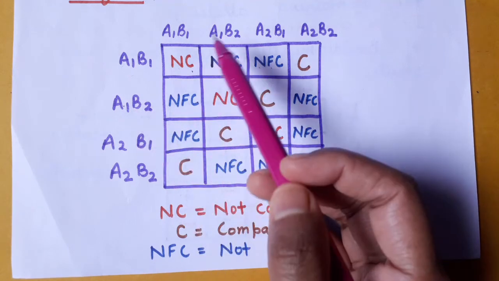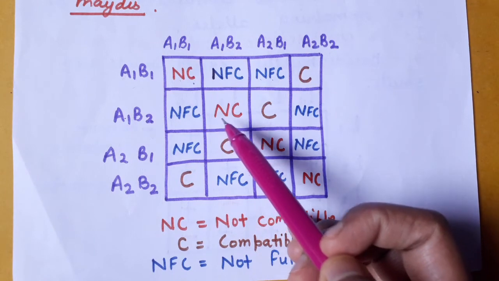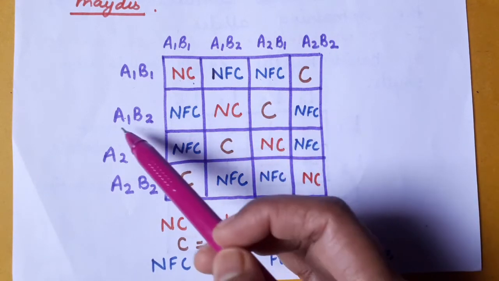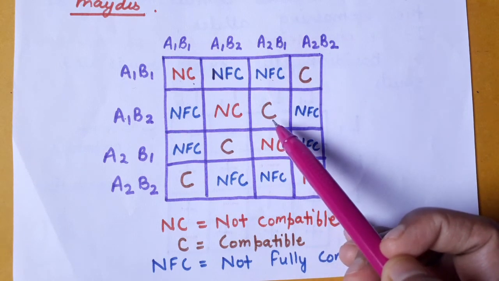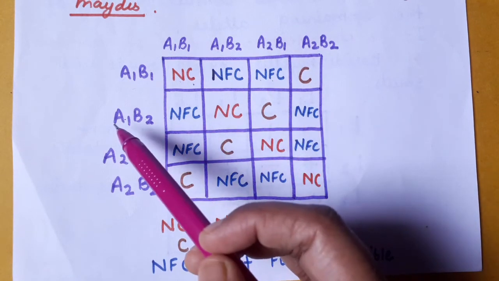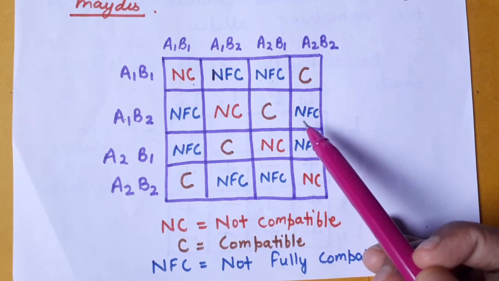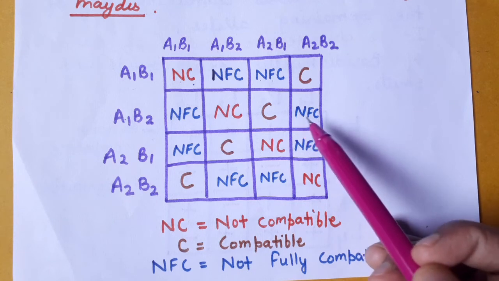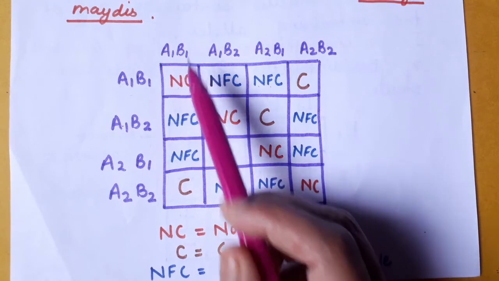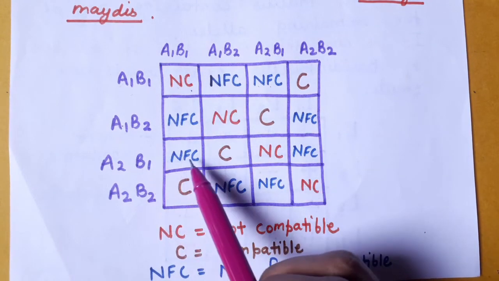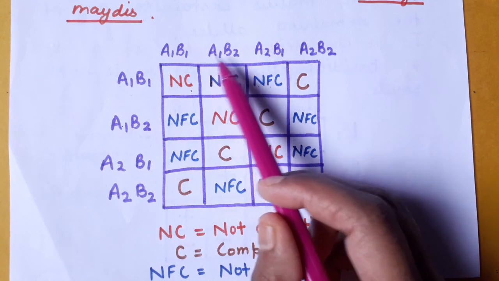Next one is A1A1, B2B2. Both are the same, so you will get not compatible. Next one is A1A2, B2B1. You will get compatible because both are different. Next one is A1B2 and A2B2. Here B2 is common, that's why you will get not fully compatible. Next one is A2B1 and A1B1. Here B1 is common, so not fully compatible. Next one is A2B1 and A1B2.